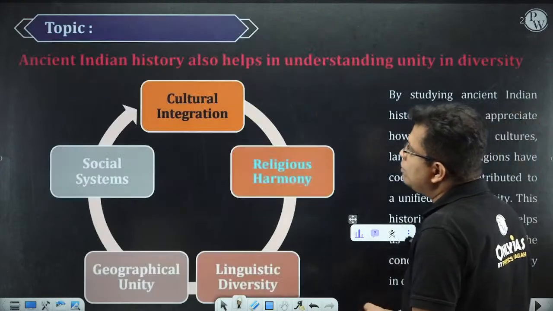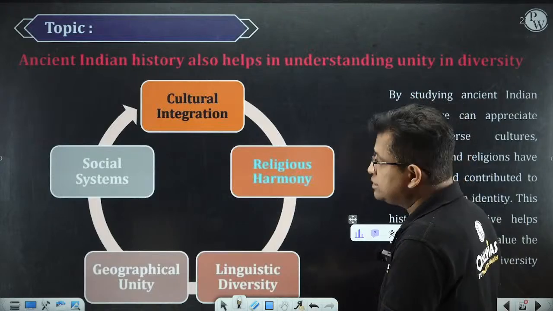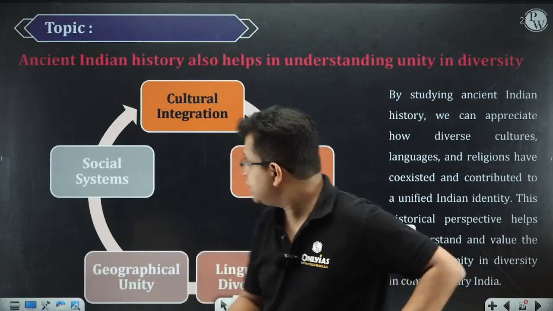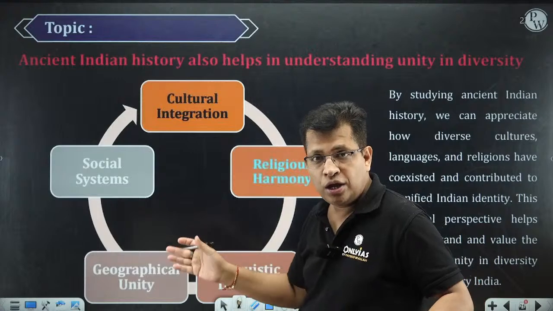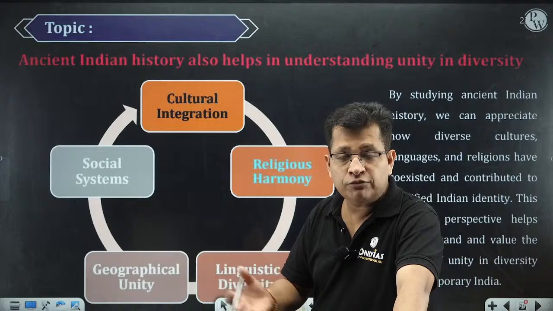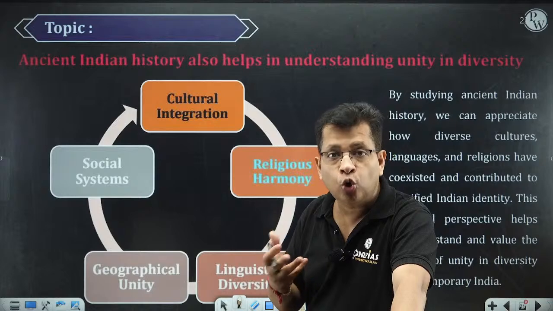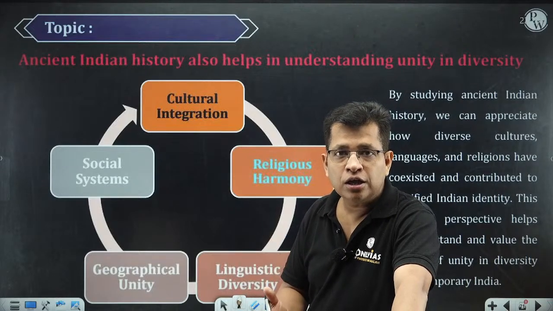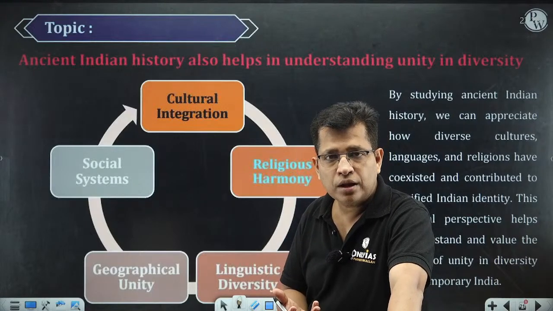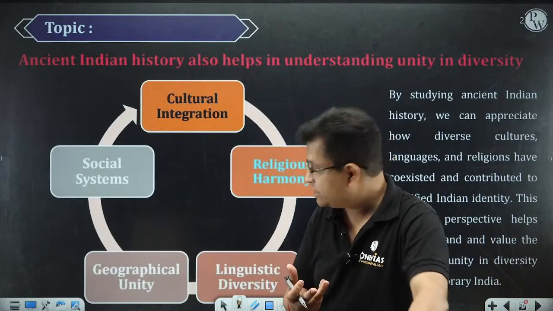Now, ancient Indian history also helps us in understanding unity in diversity. That is very much important. Now you can understand the cultural integration, the religious harmony that I talked about. Even having this much of religion and sect, different ideologies, different practices, different kinds of rituals, we coexisted. There was a coexistence of different religions and sects, and this coexistence is what is called unity in diversity.